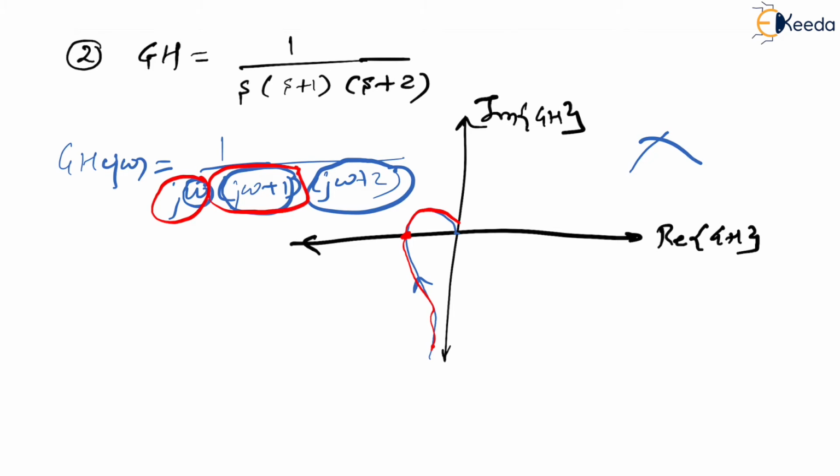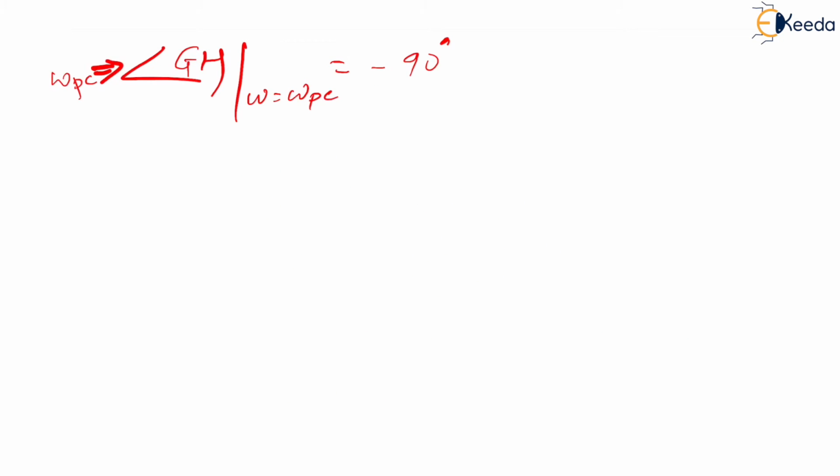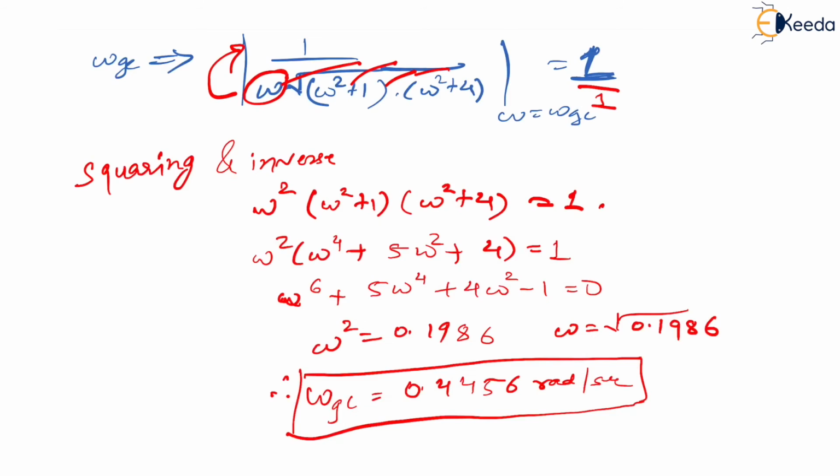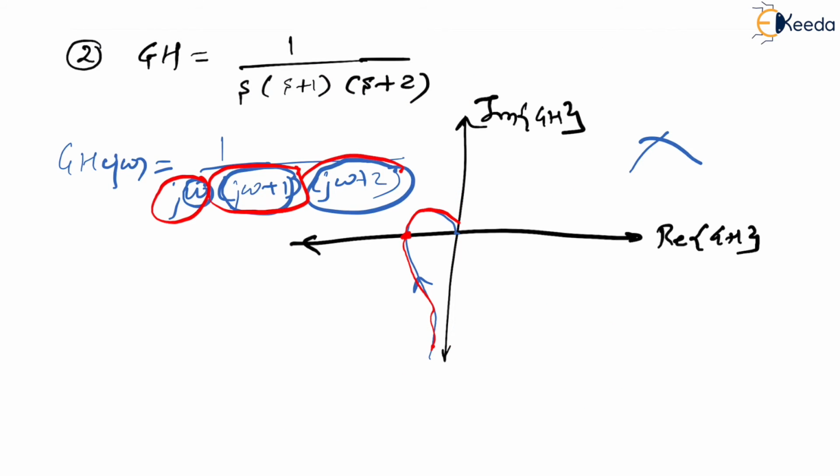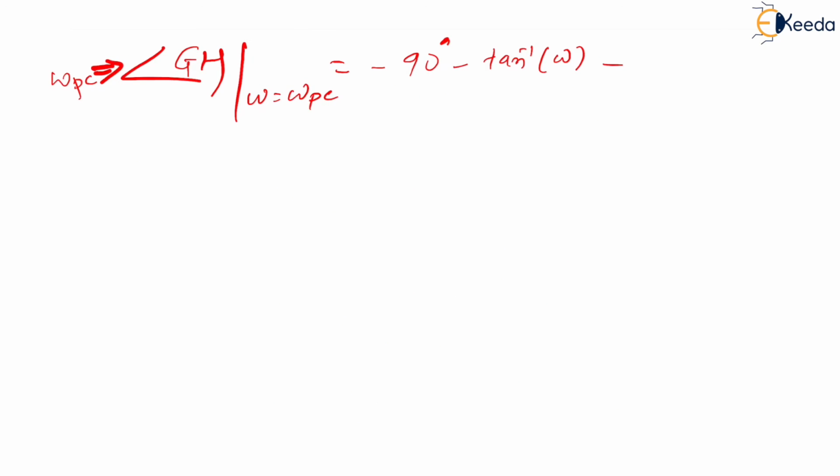Then this one will become minus tan inverse of imaginary part upon real part, which is equal to minus tan inverse of omega by 1. So it becomes minus tan inverse of omega by 1 minus, again, tan inverse of omega by 2. Is that correct?